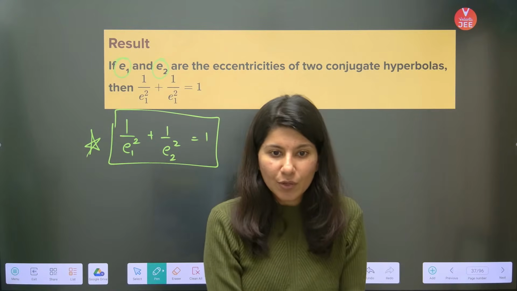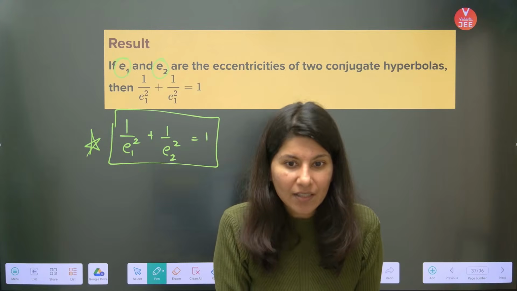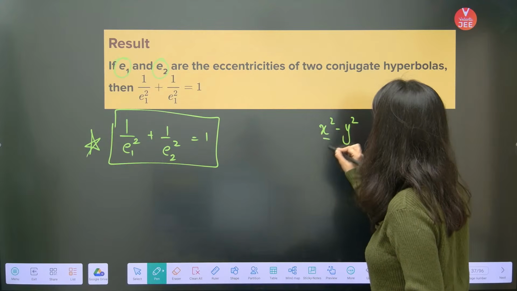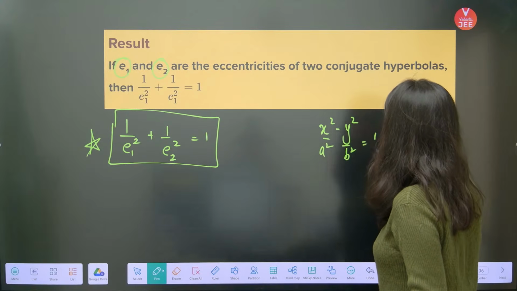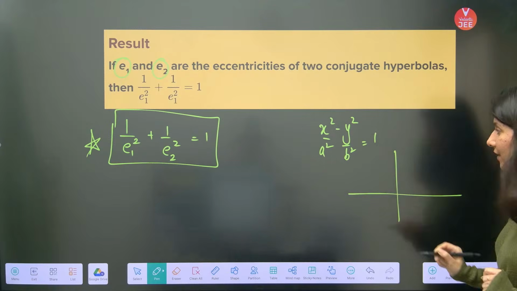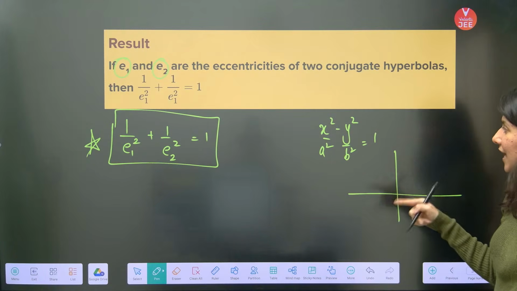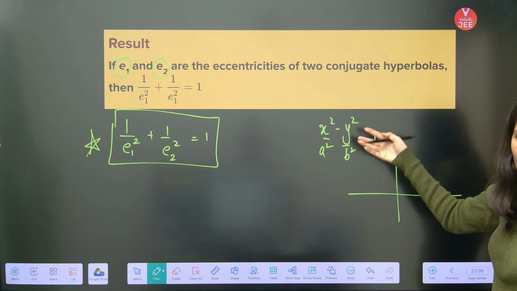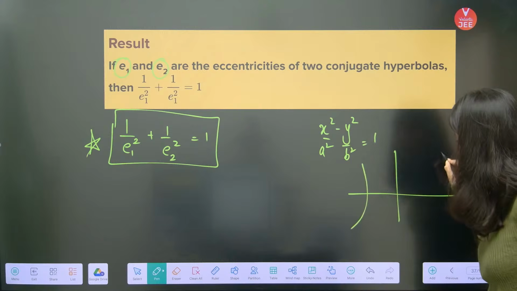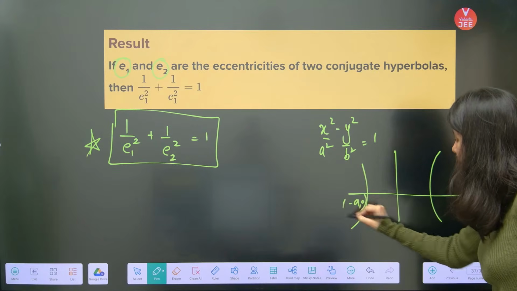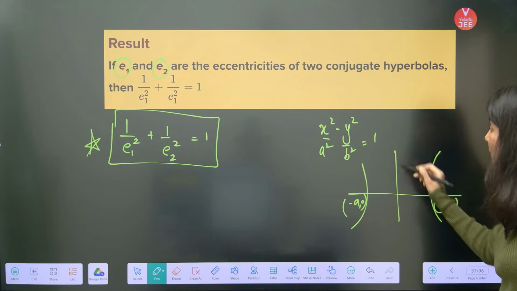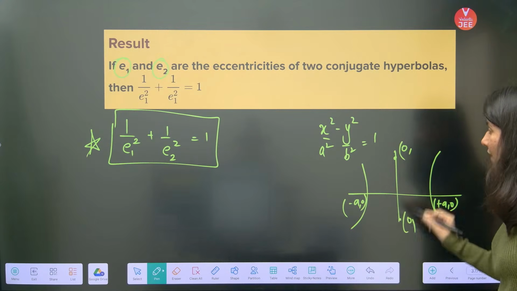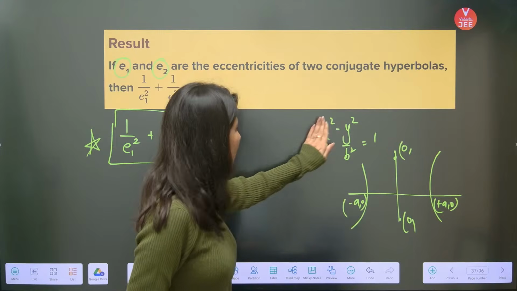Now there is one doubt of a JEE aspirant. Ma'am, where is B in the graph of the hyperbola? Very good question. See, how will you decide which type of hyperbola this is? I guess you have not followed me at that time. Now understand. If I put y equals to 0, what will I get? X equals to plus minus a. So this is minus a comma 0, and vertex plus a comma 0. But if I put x equals to 0 in here, understand what we are going to get.